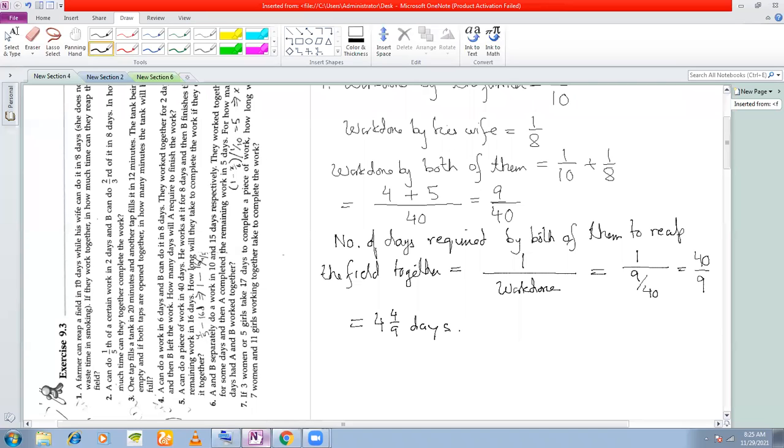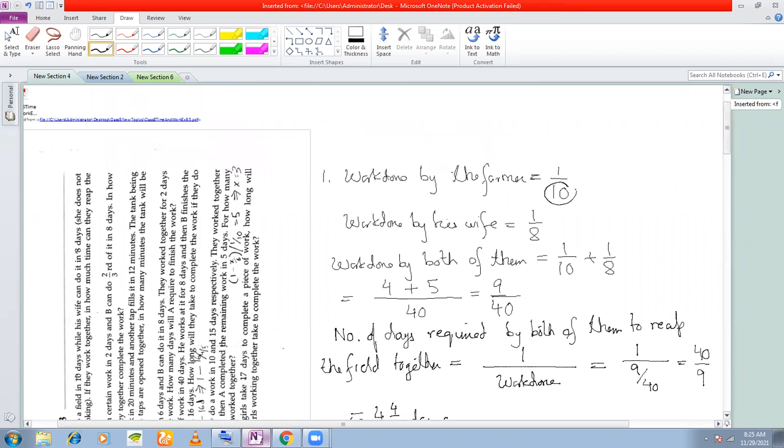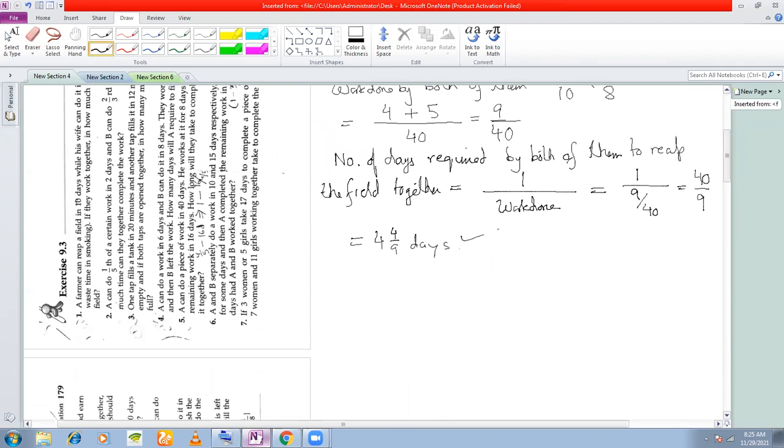Obviously, they will require less. See, the farmer is able to finish the work alone in how many days? 10 days. The wife finishes in 8 days. So obviously, when both of them work together, they will do it in less time. And what is that less time? 40 by 9 days. Any question here? No, sir. Let's do the second question.